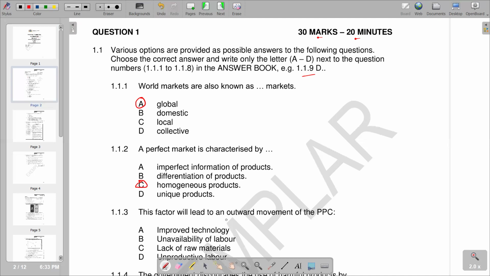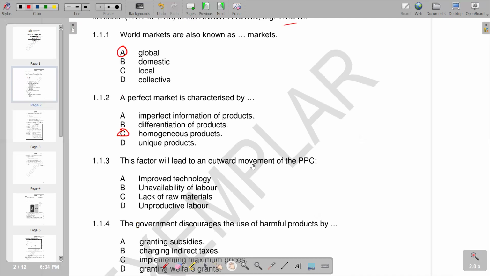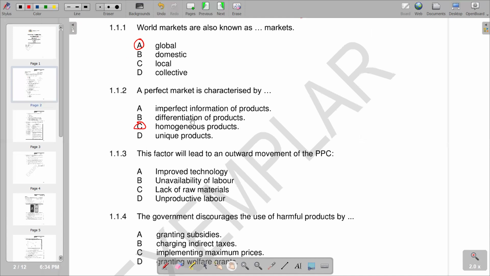We go to the next part of the question, 1.1.3, which reads: a factor will lead to an outward movement of the PPC. Let's try to represent it. The PPC gives an indication of two products, that's the assumption on the PPC.